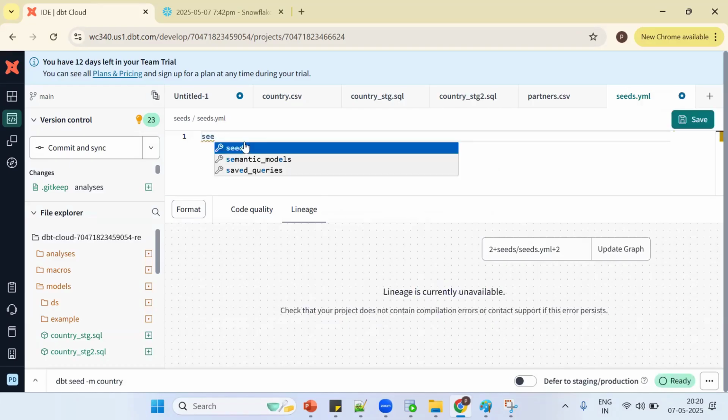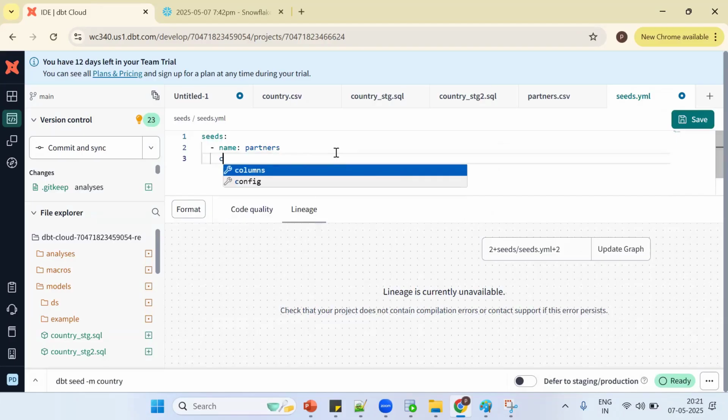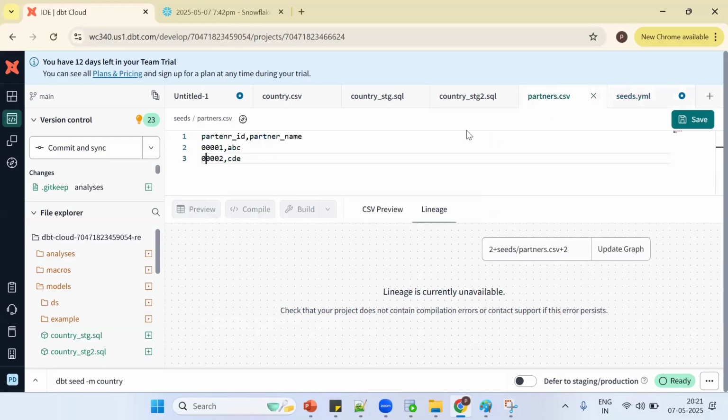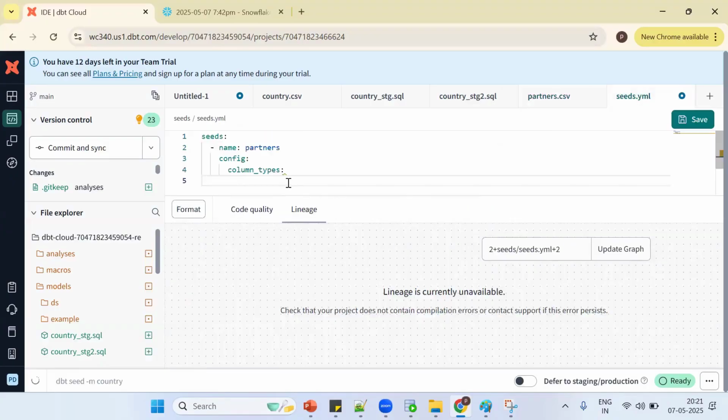Put seeds. What's our seed name? Partners. Partners is the seed name. Then go for config, so we should write config. Now go for column types. Which column are we having an issue with? Partner ID. Now what we want to say to DBT is, treat it as a varchar. Control S.